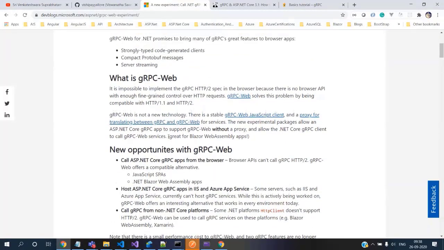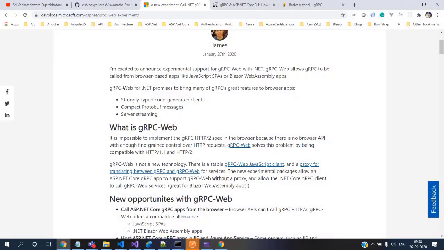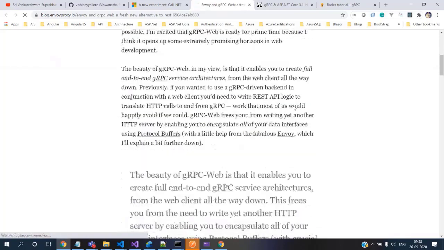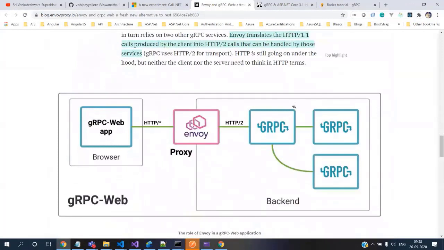What we saw is that gRPC web means the browser apps were previously unable to talk to a gRPC service. In 2020 this got introduced, where gRPC web can now talk, but with an intermediary. If you check this URL, you can see they give a nice block diagram, and they explain how that intermediary comes into the picture.